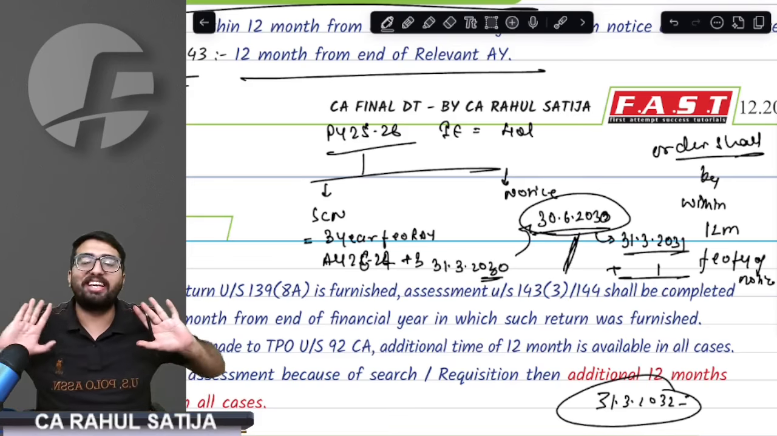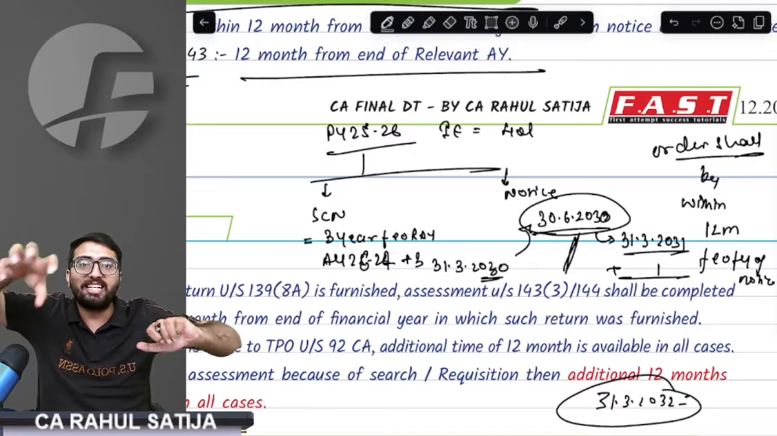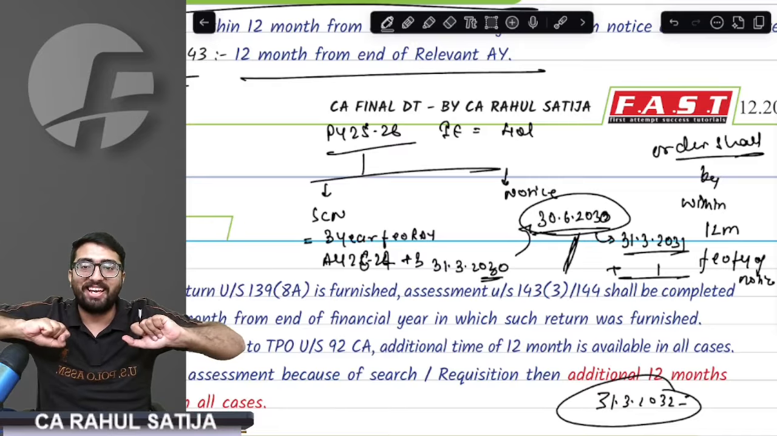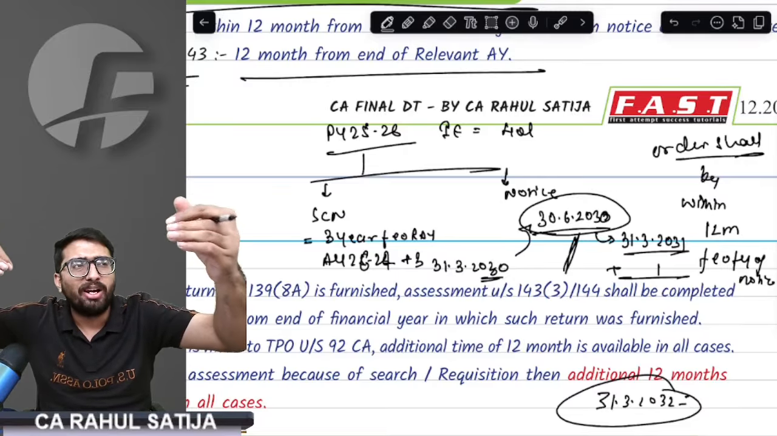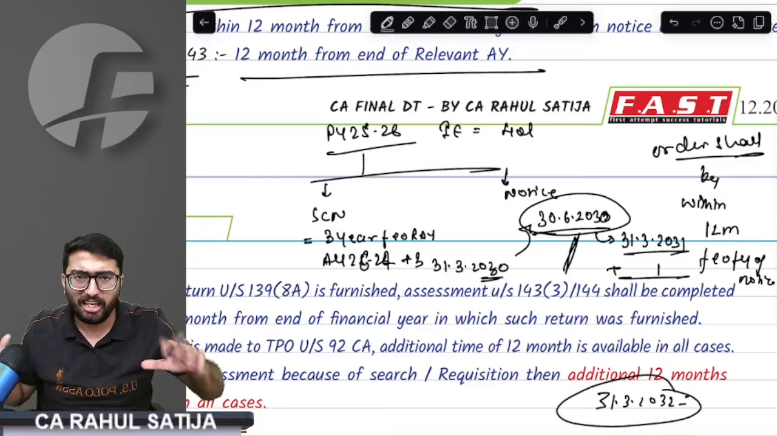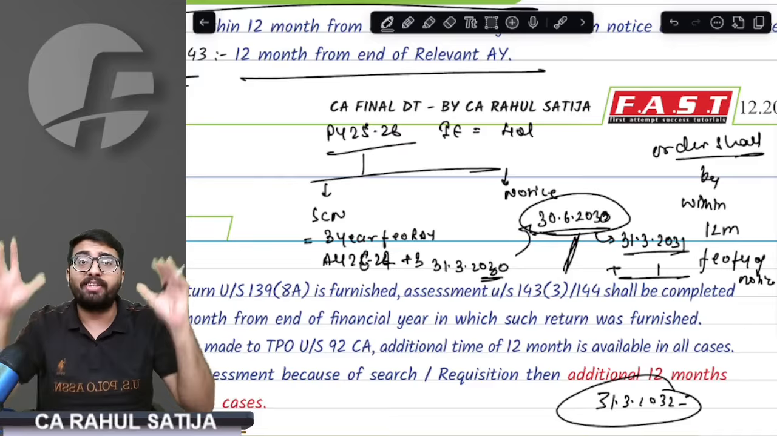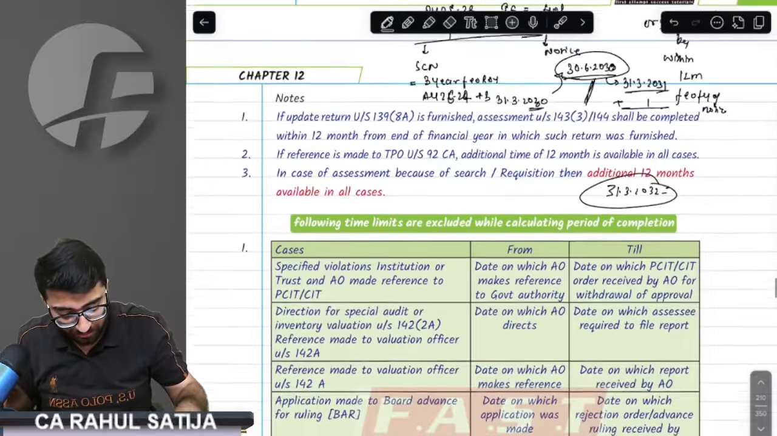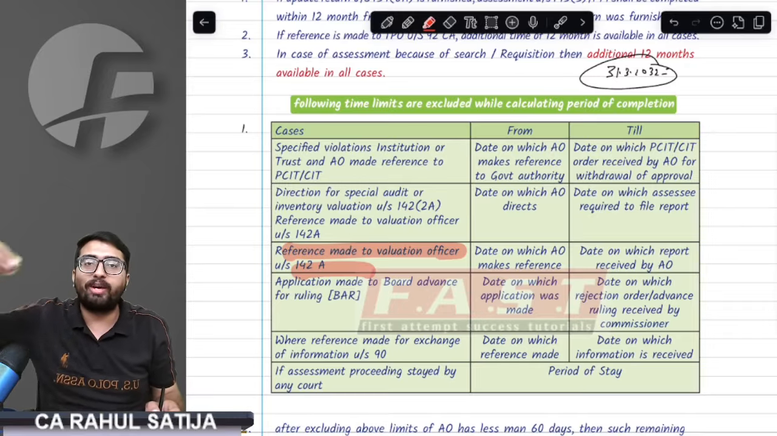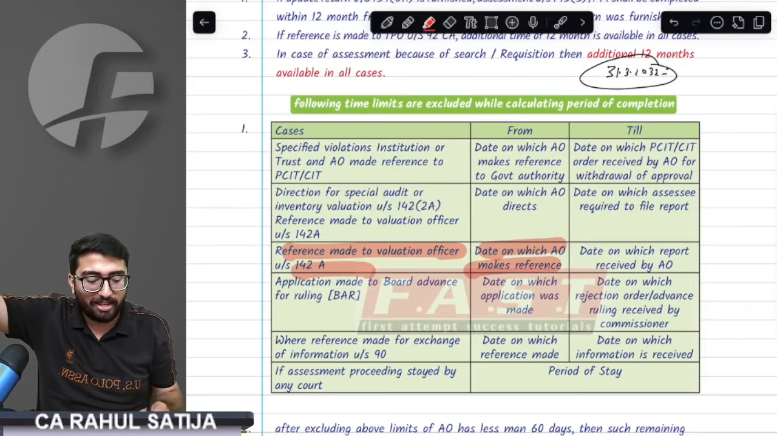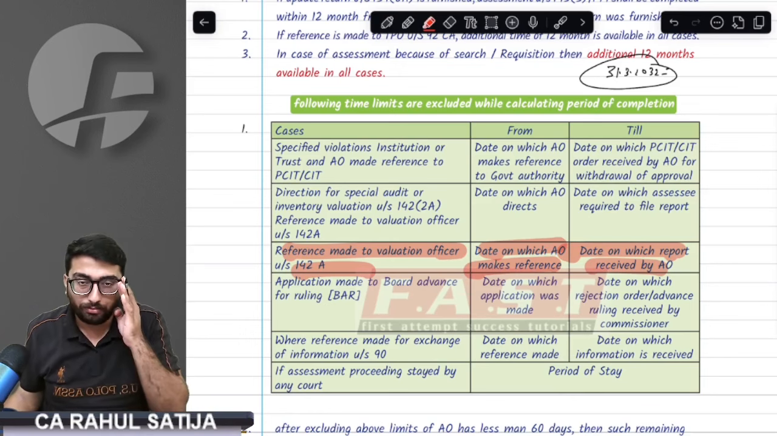If during this proceedings notice has been issued and order is yet to be passed, and for example, AO is required to go to valuation officer because he wants to know the valuation, provision says whatever the time that has been wasted now will be given extra. If during the proceedings AO has to go to valuation officer, then whatever the time that is being wasted on account of going to valuation officer will be given extra.